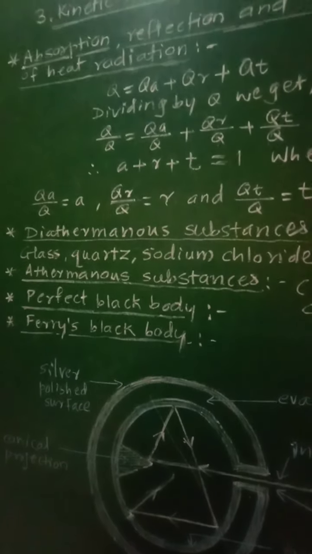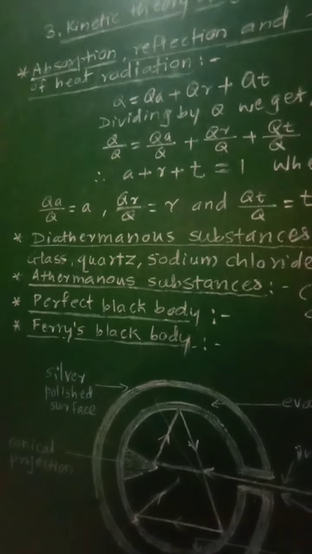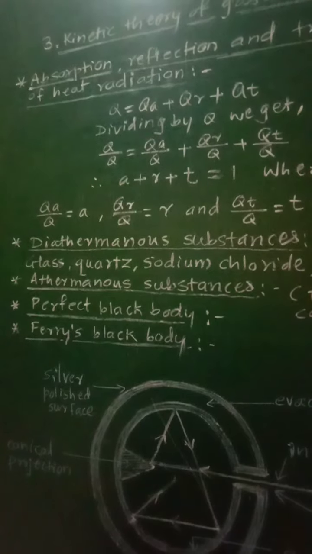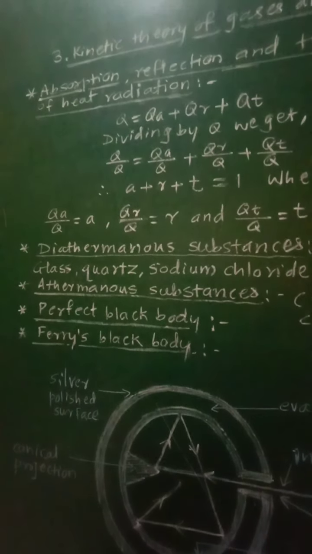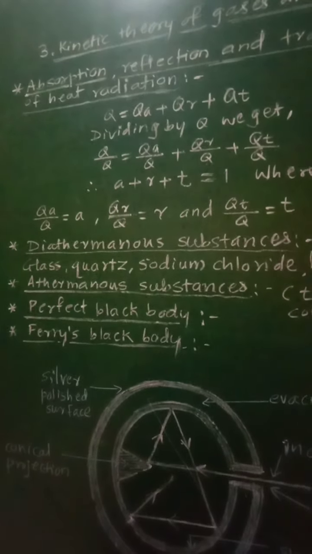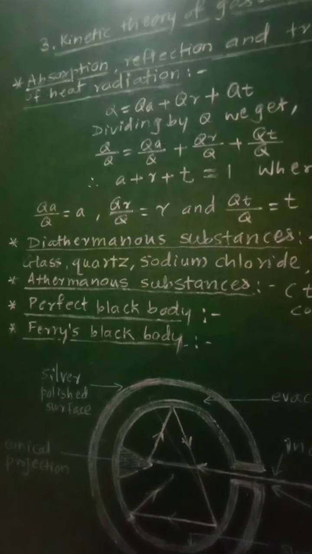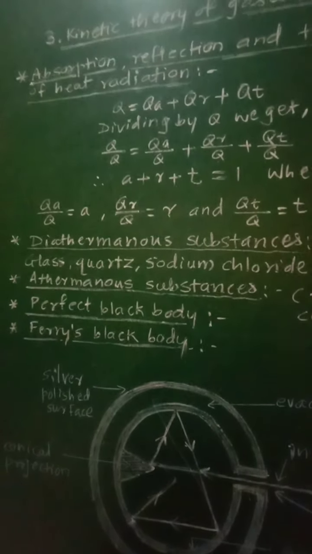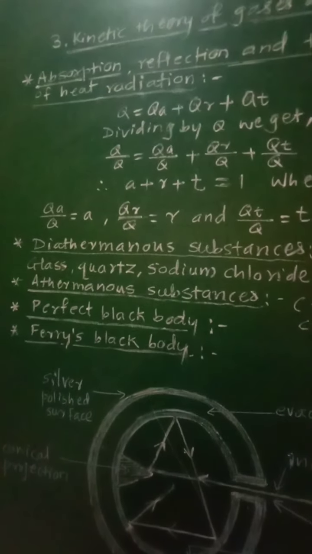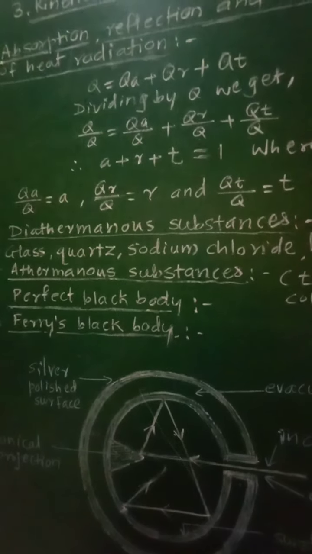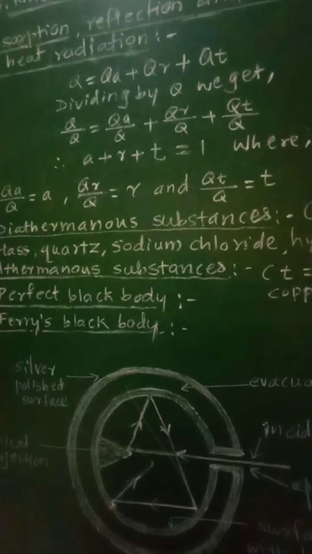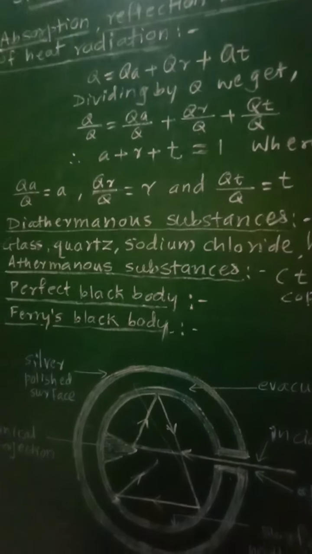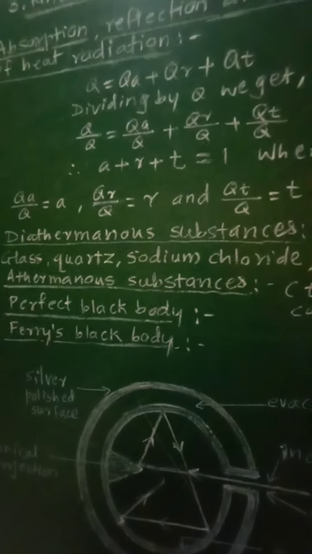That is, all incident energy is reflected by the object, that is, that object will act as a perfect reflector. Similarly, third case, if R is equal to 0 and T is equal to 0, then A will be equal to 1. And therefore, all incident energy is absorbed by the object, and therefore that object will act as perfect absorber. So like this, the bodies may act as perfect absorber if A is equal to 1, perfect reflector if R equal to 1, and perfect transmitter if T equal to 1.